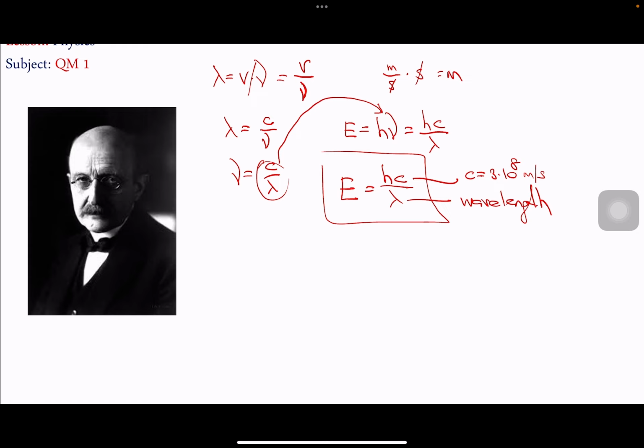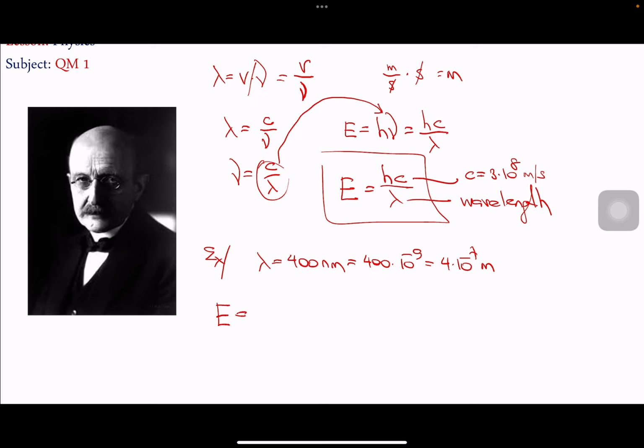The wavelength can be measured in nanometers, in meters, in micrometers, anything else. So suppose, for example, for simplicity, I have the wavelength of a light wave that is 400 nanometers, that equals 400 times 10 to the power minus 9. It means that it's 4 times 10 to the power minus 7 meters. So what will be the energy carried by this amount of light, by this color indeed?